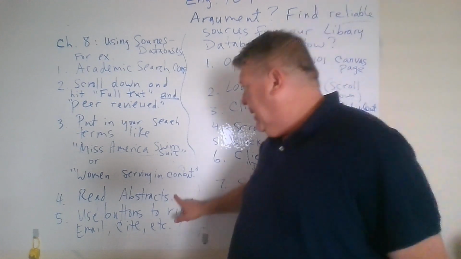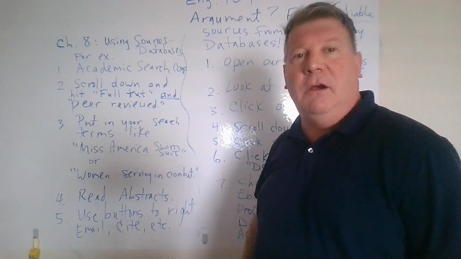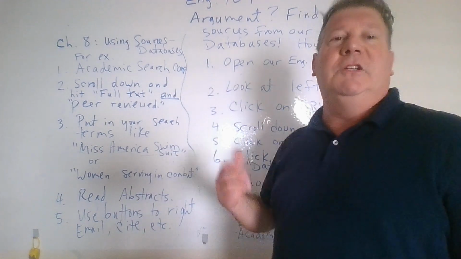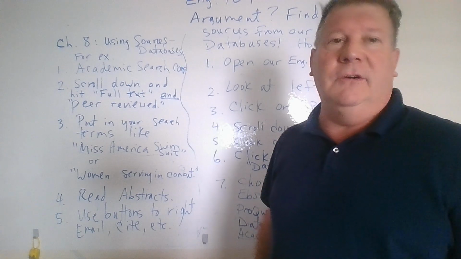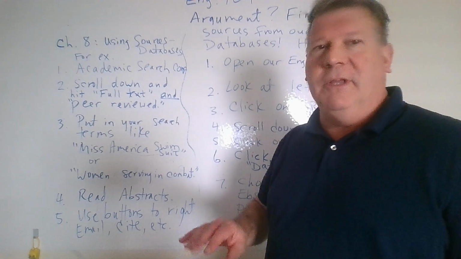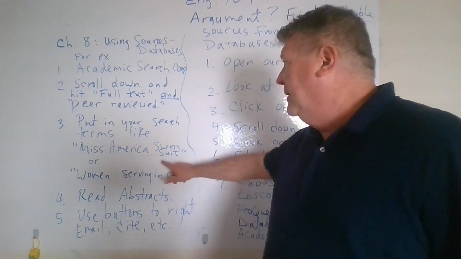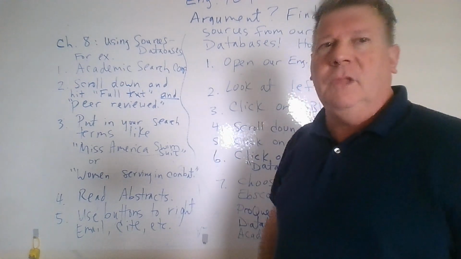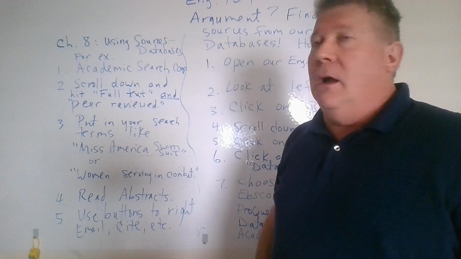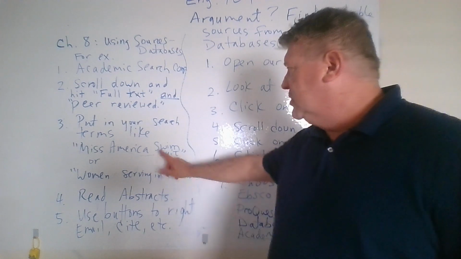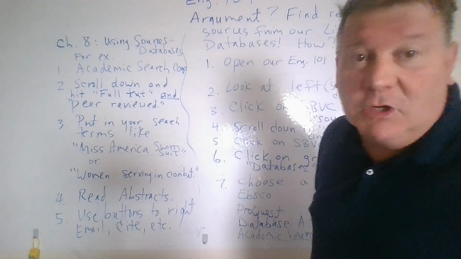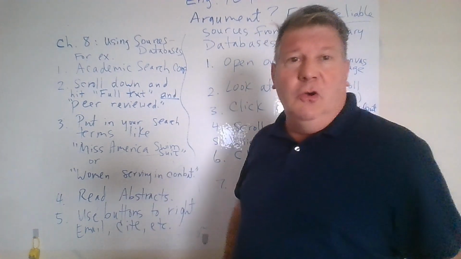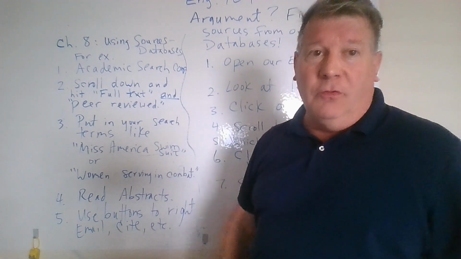Okay. All right. So what do you do after you get some different articles come back? You'll get whatever, 200, 2,000, 200,000 articles, which means if you get too many, like even 200 or 2,000 or 200,000, you're probably going to try to come up with a more specific search term on that. Miss America swimsuit pageant, or, what's wrong with the swimsuit pageant, whatever. So you're going to have different search terms. You're going to have to probably come up with something more specific if you get way too many hits, returns on that, okay?